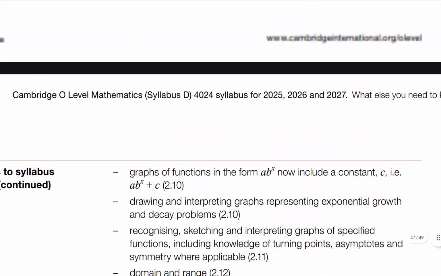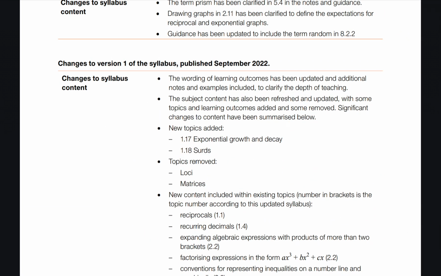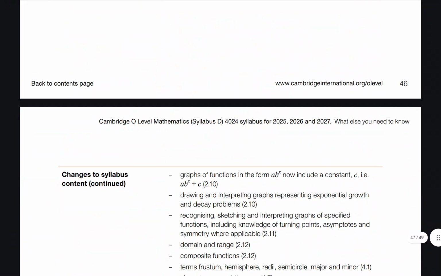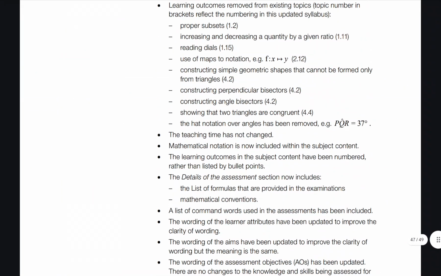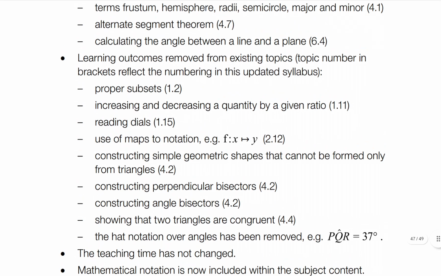So I don't know what this is. Learning outcomes wordings have been removed. Let me tell you something, learning outcomes really is like we skip it, but let's see. Proper subsets, it's removed.